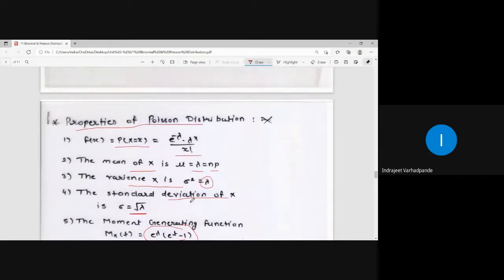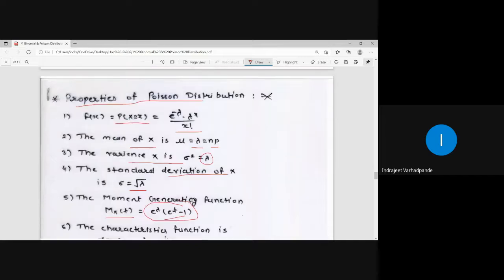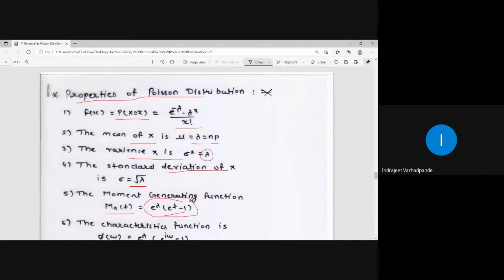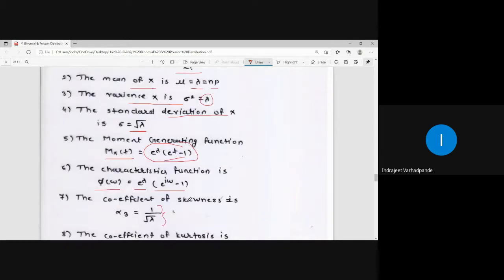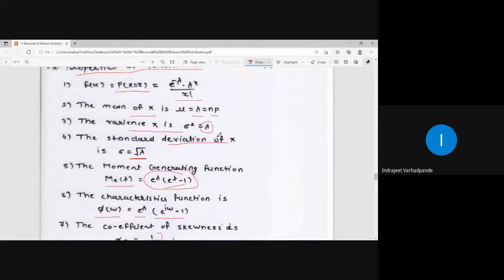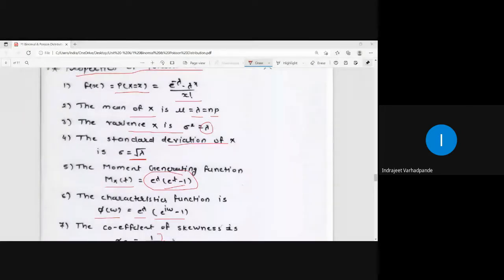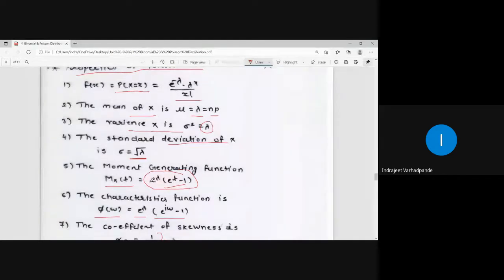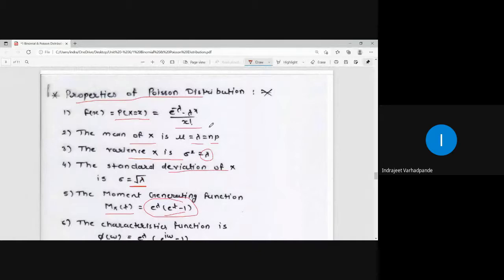So these are certain properties or parameters related to the Poisson distribution, which may sometimes help us get the values directly as demanded in the expected question, right? So this is what we need to keep in mind. Once the variance, standard deviation, and moment generating function are obtained, we can easily get the characteristic function. So the mean lambda is equal to n into p, the variance sigma square is lambda, and the standard deviation is under root of lambda.